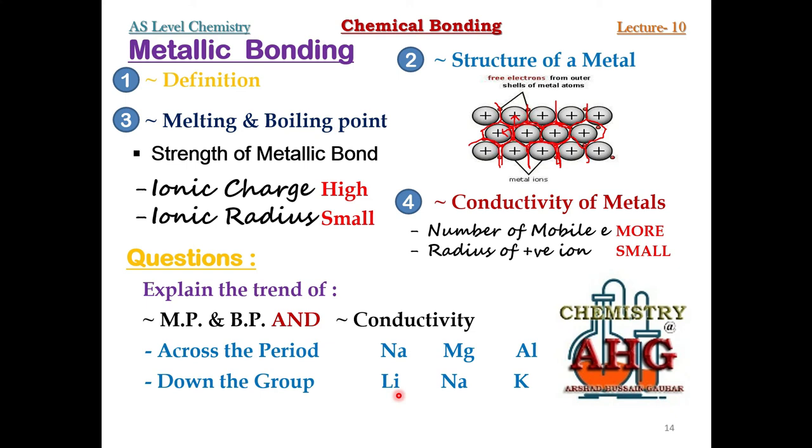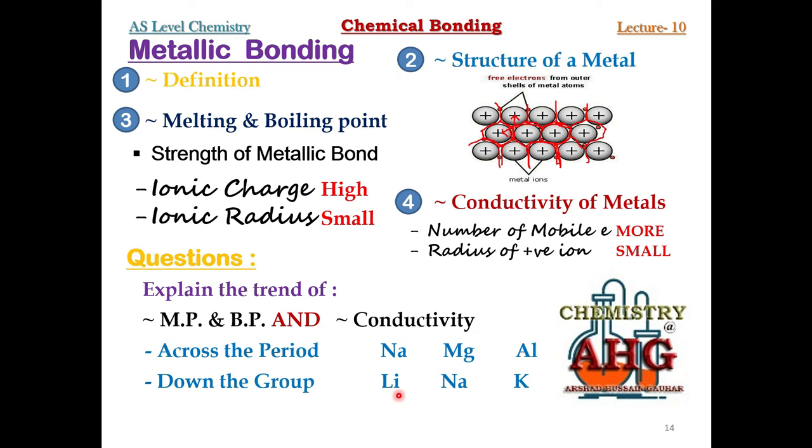So this is the simple reason. We have concluded this based on ionic radius, and we have ignored ionic charge. Second thing, again, while writing an explanation for conductivity of metal, you will ignore the first factor in this case, because whenever metals belong to the same group, they have an equal number of mobile electrons. So now you will consider the second factor, the radius of the positive ion. Down the group, the radius of the positive ion is increasing. So that is why conductivity would decrease.